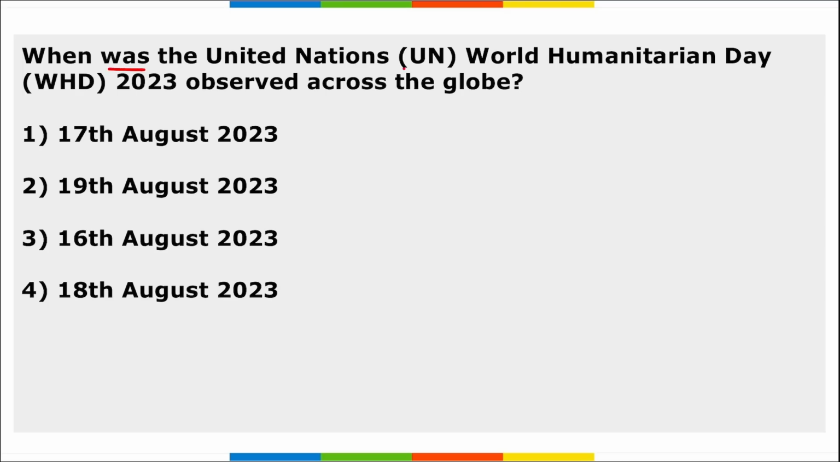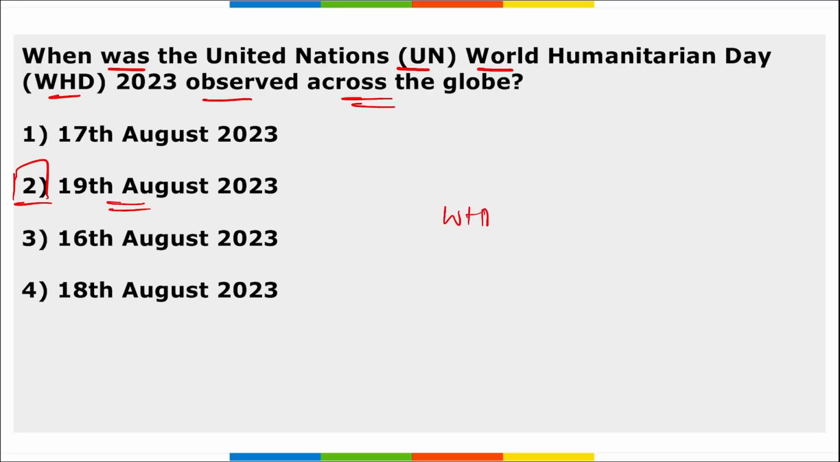Next, when was the United Nations World Humanitarian Day observed across the globe? So every year on 19th of August, we observe World Humanitarian Day, and it is to pay tribute to the humanitarian people around the world who have committed their lives in order to support or help others, particularly in the time of crisis and conflicts.